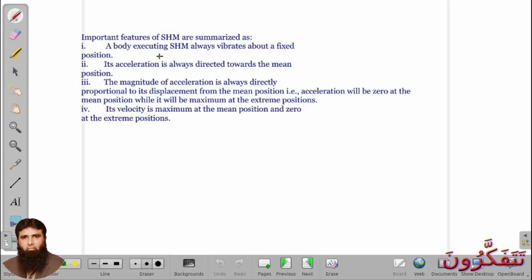That will be the mean position, and the body is at that position when no force acts on it. Now, the second point: its acceleration is always directed toward the mean position, as we studied in this case, as well as in the previous case of the mass spring system.